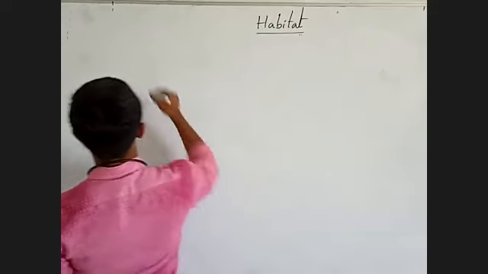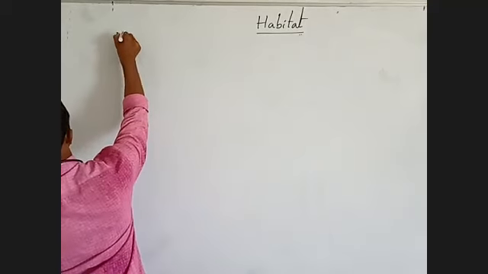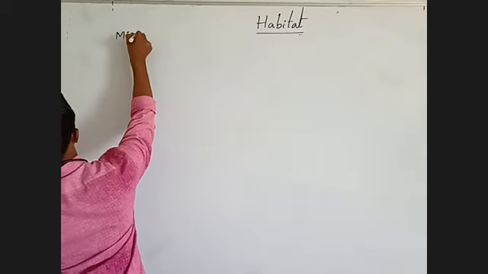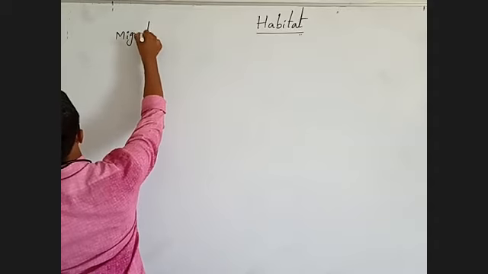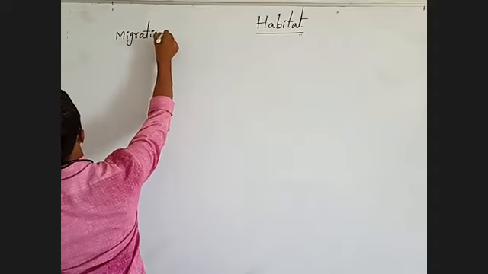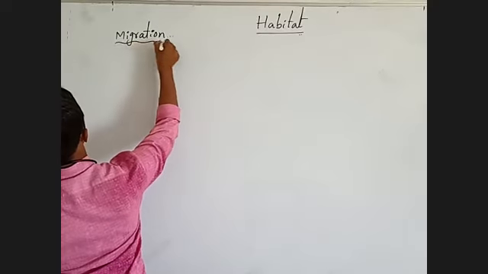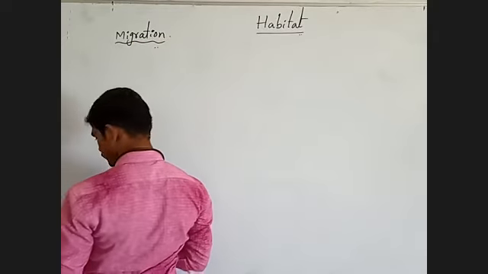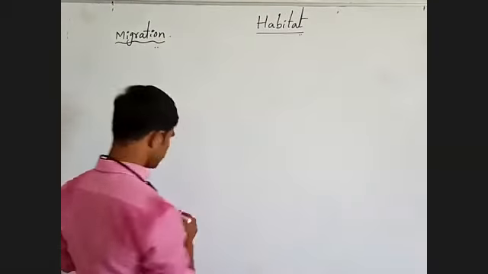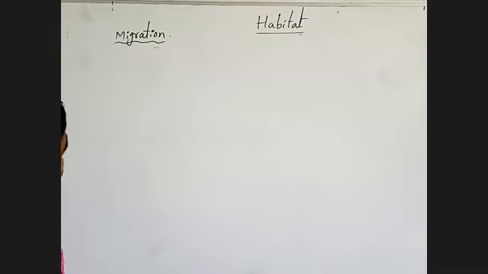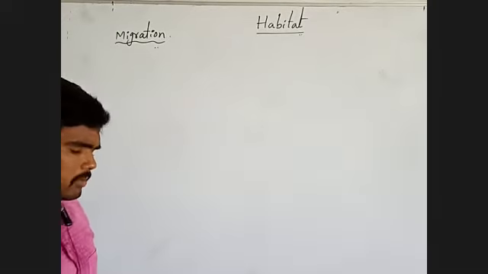Next, our important topic, migration. What is that? What is migration?